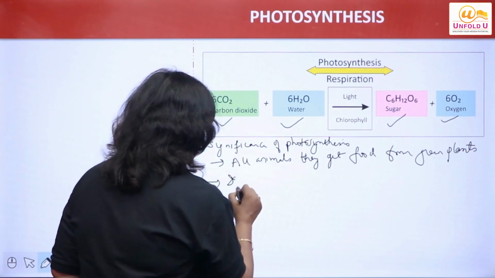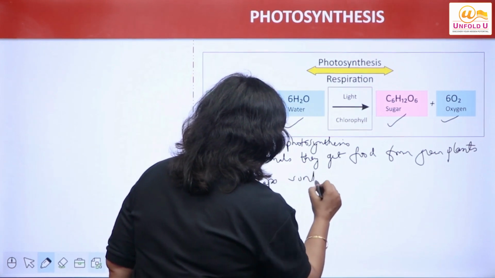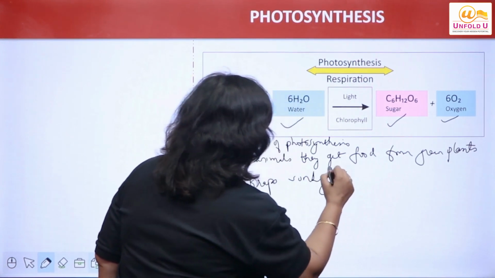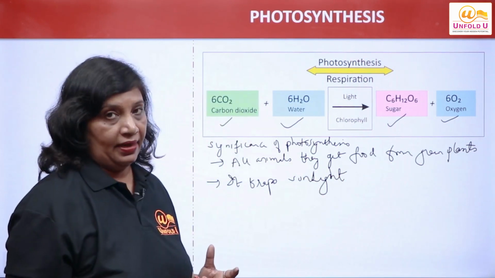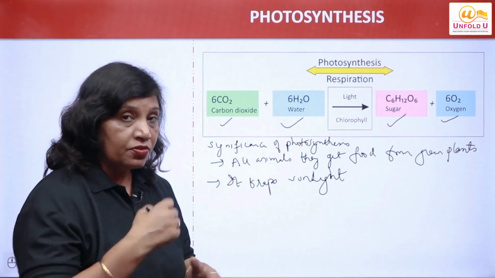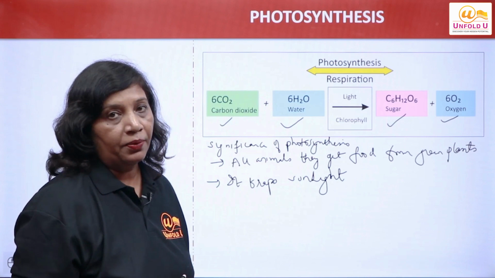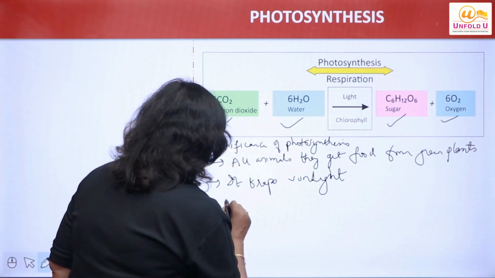It traps sunlight, uses sunlight for the process, and transfers the energy to other organisms in the form of carbohydrates.